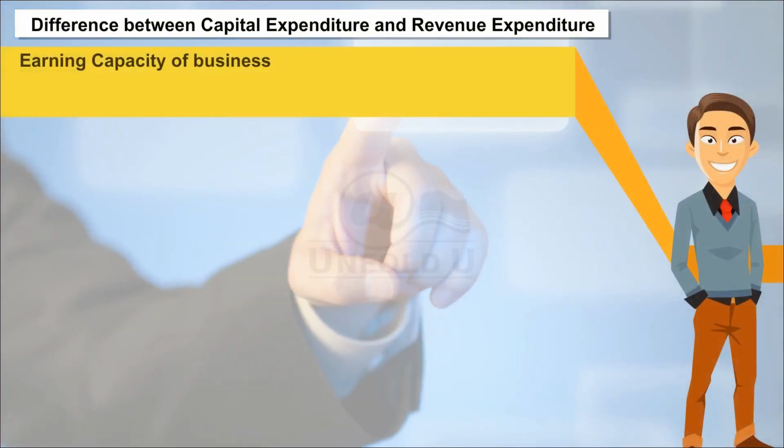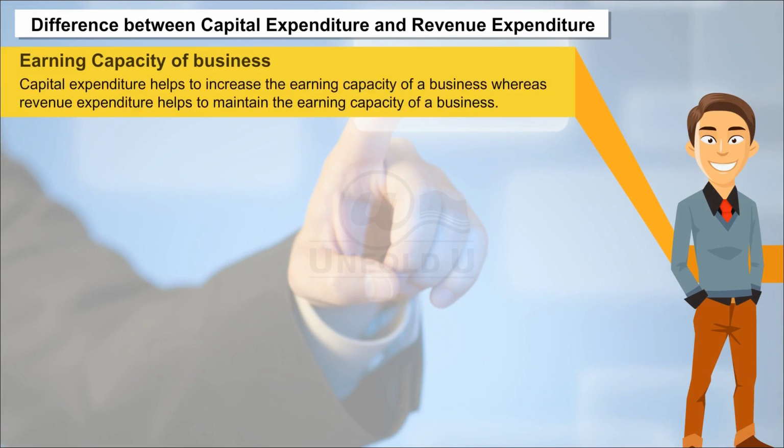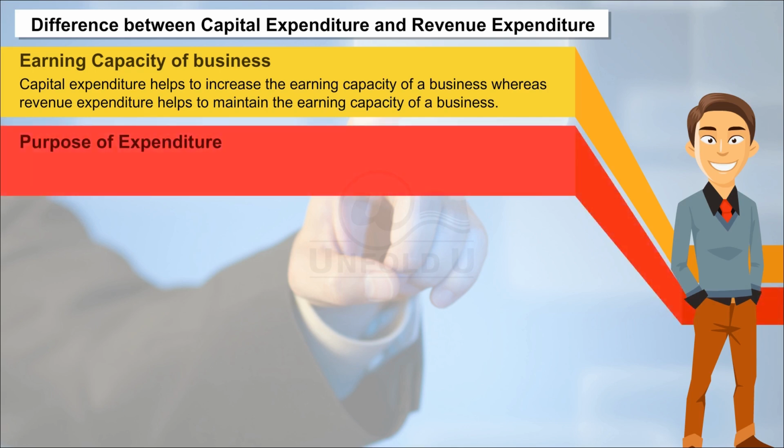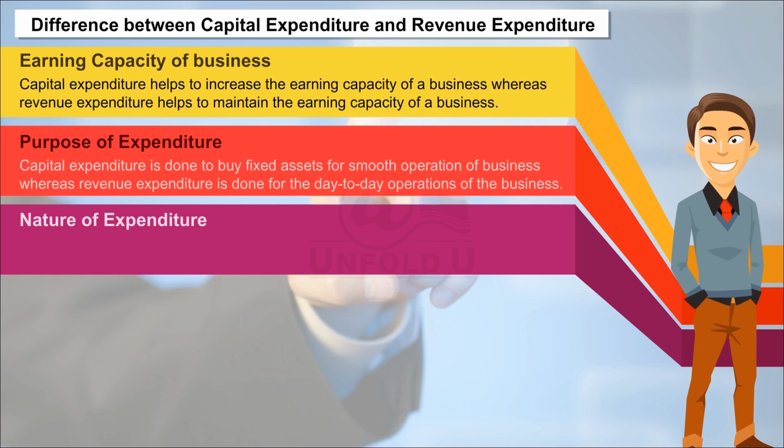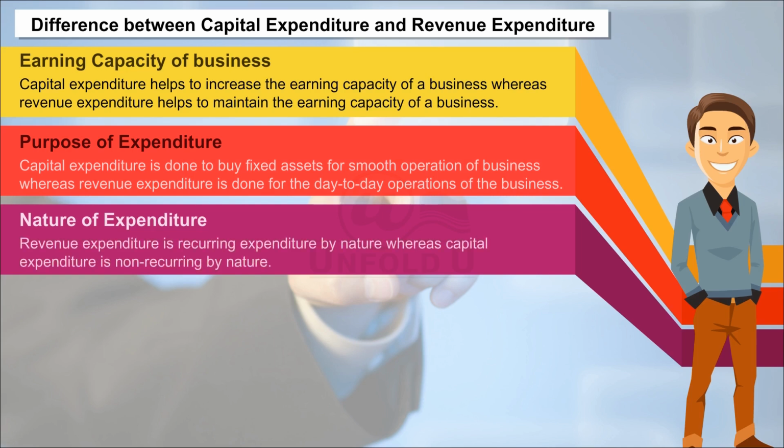Earning capacity of business. Capital expenditure helps to increase the earning capacity of a business, whereas revenue expenditure helps to maintain the earning capacity of a business. Purpose of expenditure. Capital expenditure is done to buy fixed assets for smooth operation of business, whereas revenue expenditure is done for the day-to-day operations of the business. Nature of expenditure. Revenue expenditure is recurring expenditure by nature, whereas capital expenditure is non-recurring by nature.